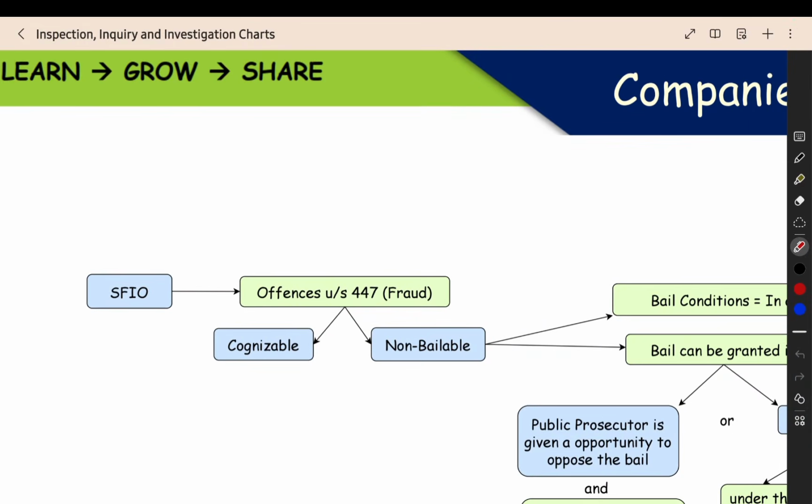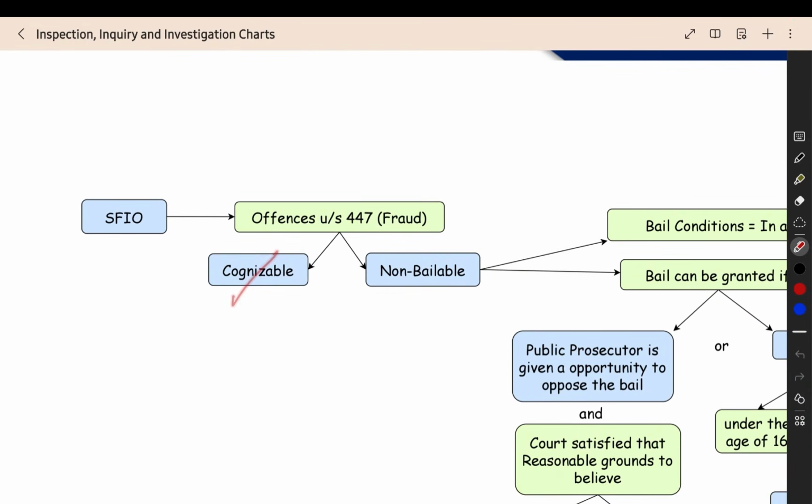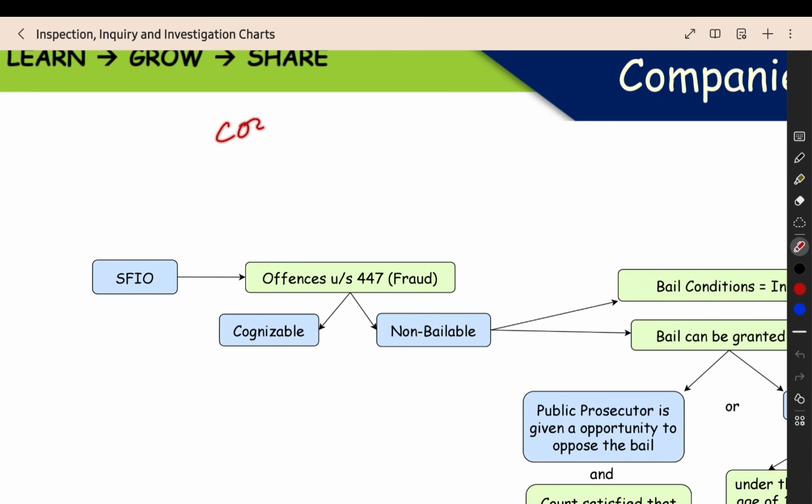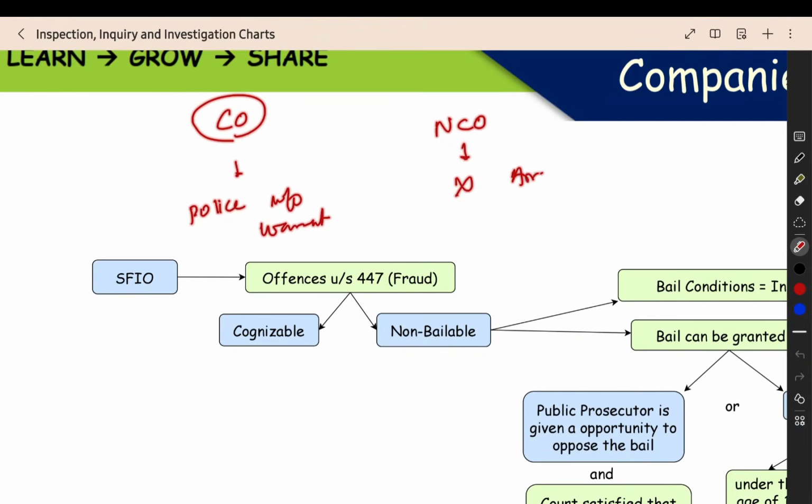One more concept is the concept of cognizable offense and non-cognizable offense. What is a cognizable offense and a non-cognizable offense? We will see this in detail in the chapter on NCLT, NCLAT, special courts. In that chapter, we have this particular discussion. But now I will just tell you in short. Cognizable offense means an offense where the police can arrest you without any arrest warrant. Without any warrant, they can do the arrest. In a non-cognizable offense, they cannot arrest without the arrest warrant. Mandatorily, they need the arrest warrant. After that only they can arrest any person. That is the meaning of a non-cognizable offense.